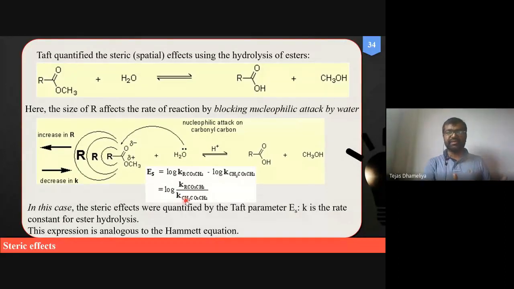So just like Hammett, substituted divided by unsubstituted; here, bulky ester divided by the unbulky or small ester. These are the things he was concerned with, and he gave this a new parameter named the Taft steric constant.